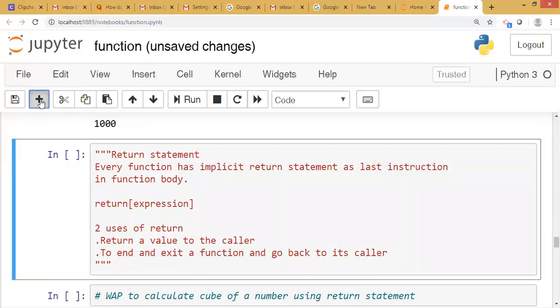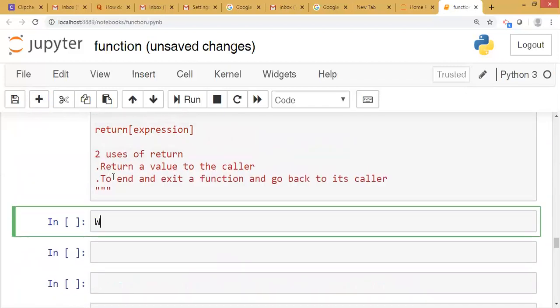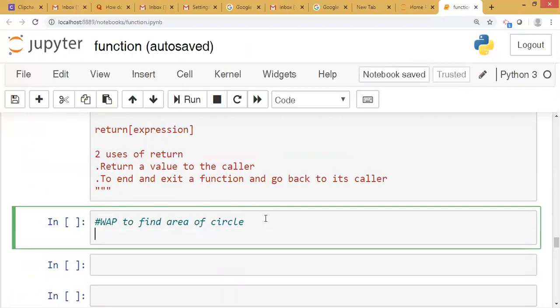Suppose we write a program to find the area of a circle. To find the area of a circle, first we will write a function. How to write a function? By using the def keyword and the name of the function. The name of the function is area of circle. How many parameters are required?